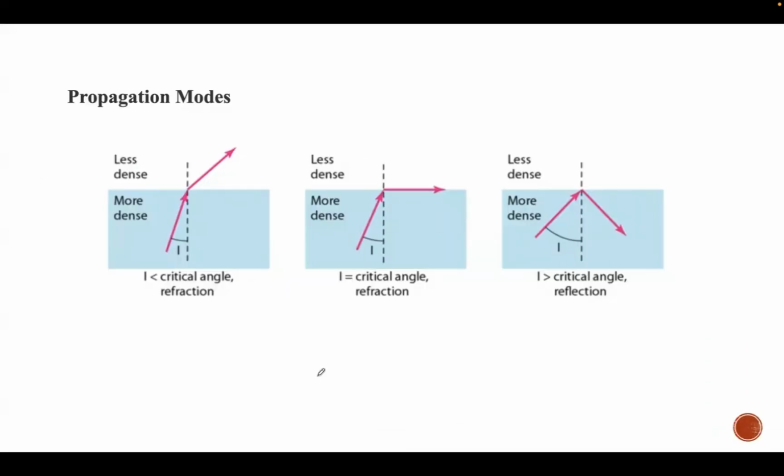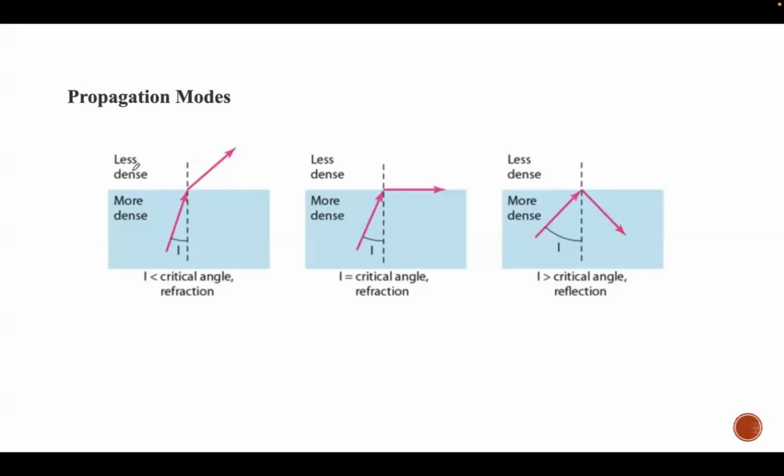Before we discuss the propagation modes, we need to discuss how light travels through a medium. Just now we saw that fiber optic cable is made of glass or plastic and transmits signals in the form of light, right? So light travels in a straight line as long as it is moving through a single uniform substance. Say suppose a light ray traveling through one substance suddenly enters another substance.